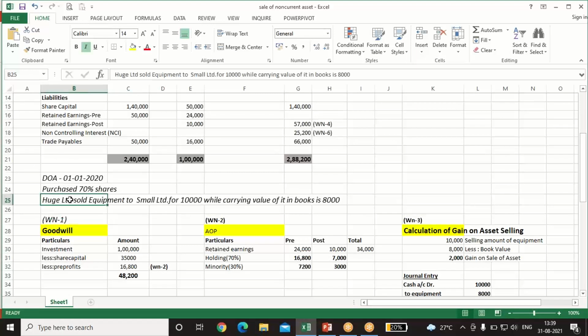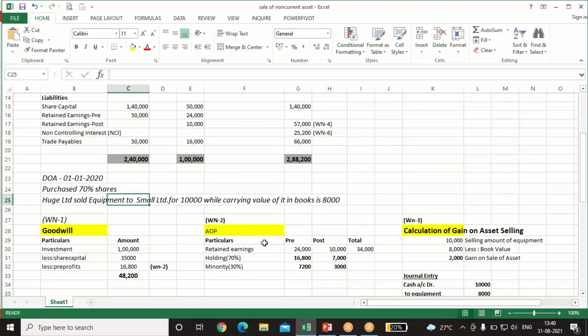But see, Huge Limited has sold equipment to Small Limited and earned 2,000 profit. So it's an intra-group profit only, because when we do the consolidation, this profit will remain in the group itself. So we have to remove the effect of the intercompany balances or unrealized profit. If Huge Limited had sold to some outside party, then we would not remove this profit, but it has sold to its subsidiary only.